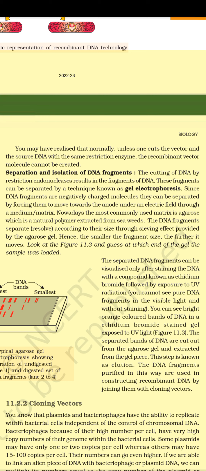Look at Figure 11.3 and guess at which end of the gel the sample was loaded. The separated DNA fragments can be visualized only after staining the DNA with a compound known as ethidium bromide, followed by exposure to UV radiation. You cannot see pure DNA fragments in visible light and without staining. You can see bright orange colored bands of DNA in an ethidium bromide stained gel exposed to UV light.